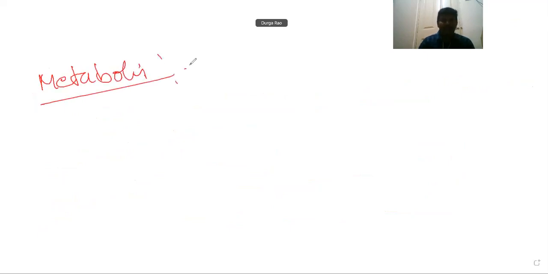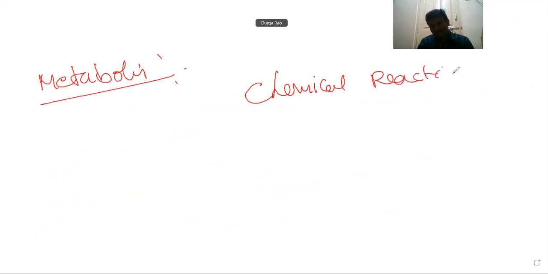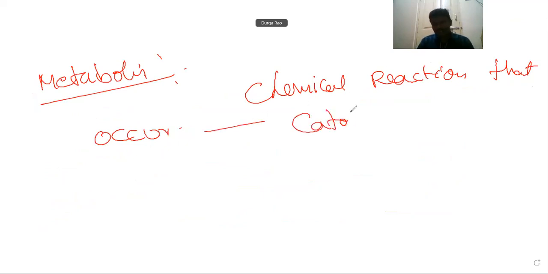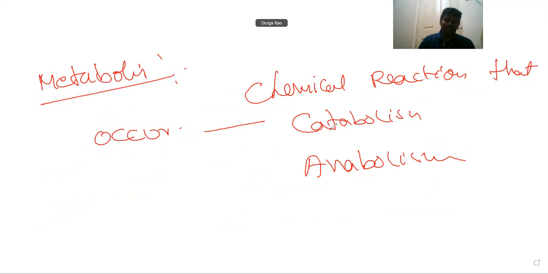Metabolism means all the chemical reactions that occur in living cells, which include catabolism and anabolism. These two are collectively called metabolism. Metabolism means all chemical reactions that take place in living organisms, which include catabolism and anabolism.